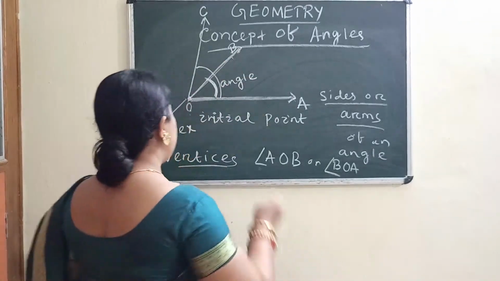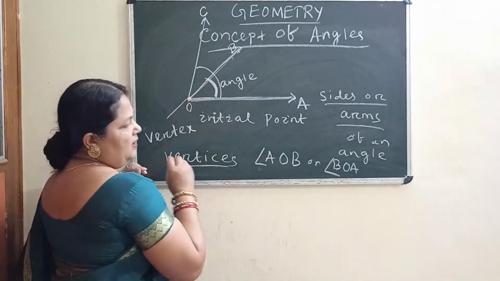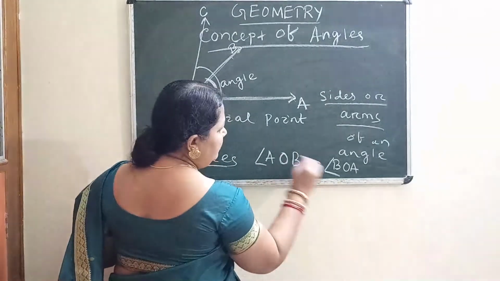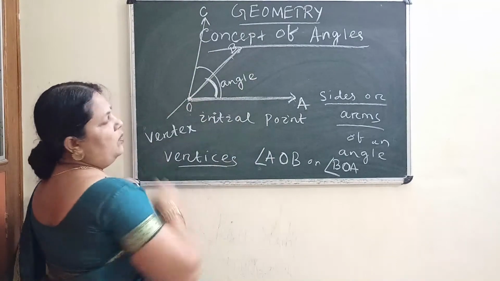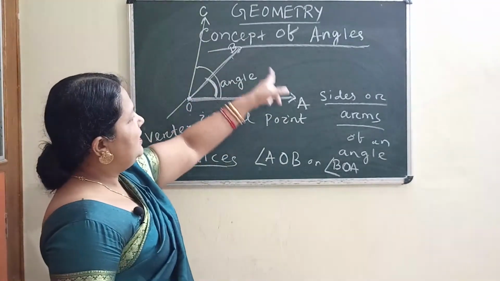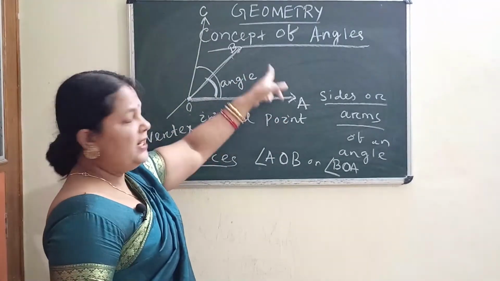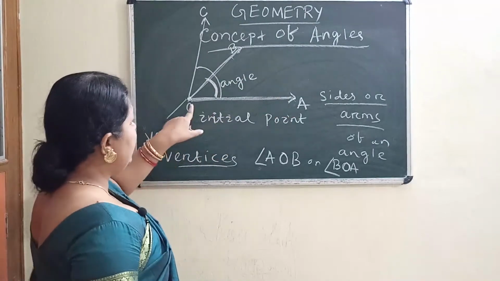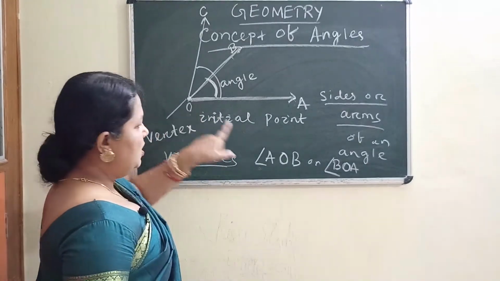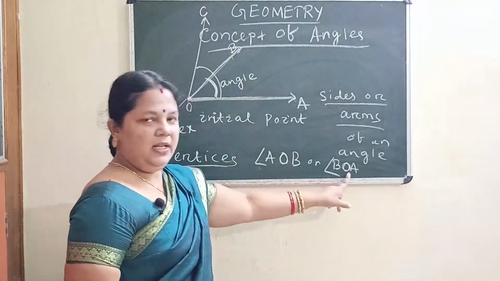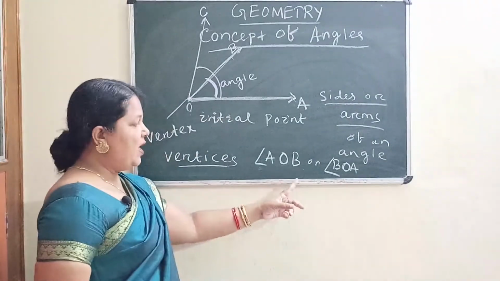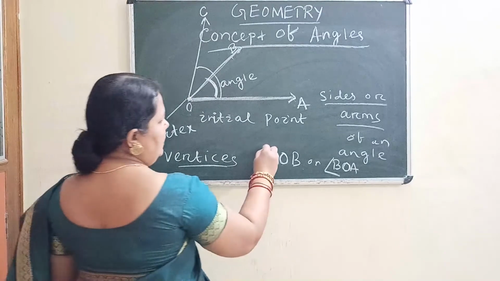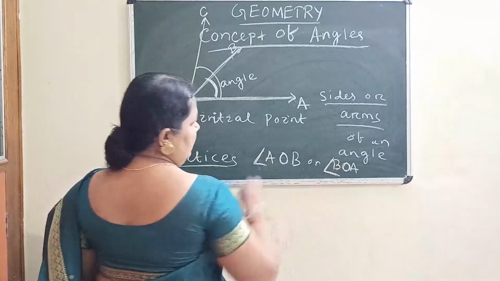One thing to remember: the vertex point should be in the middle. You cannot say ABO, because here the sides are not there and no angle is formed. The angle forms only at the point O, so it should be in the middle. AOB or BOA, any one you can say. And this is the symbol of angle.